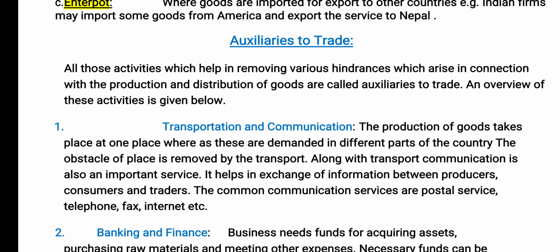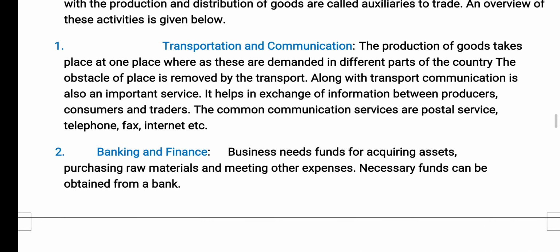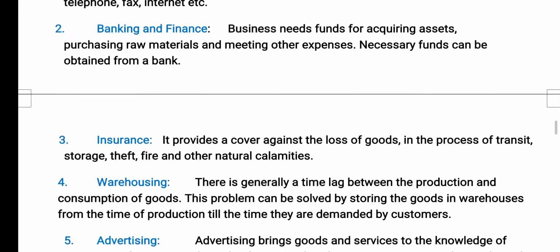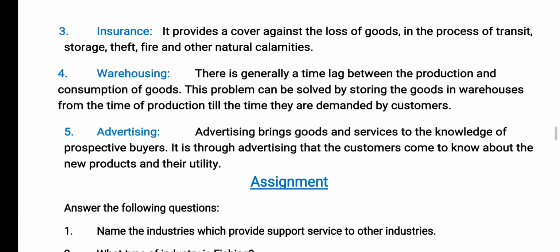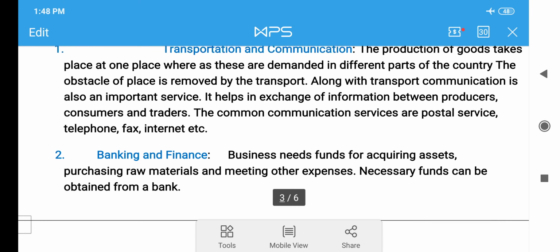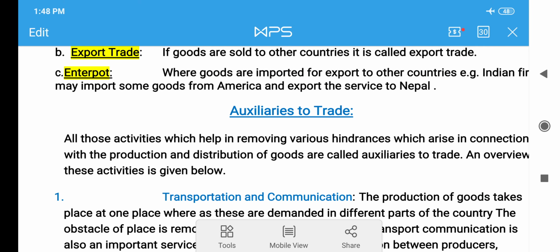All those activities which help in removing various hindrances which arise in connection with the production and distribution of goods are called auxiliaries to trade. Transportation and communication, banking and finance, insurance, warehousing, advertisement, all are part of auxiliaries to trade or aids to trade, which we have discussed in commerce.